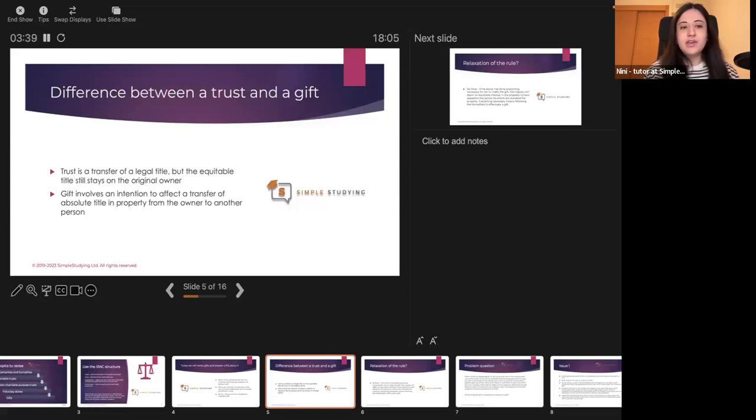So a gift involves an intention to effect a transfer of absolute title in property from the owner to another person. In the case of a gift, absolute title transfers, whereas in the case of a trust, only the legal title transfers, whereas the benefit of the equitable title will stay with the original owner.